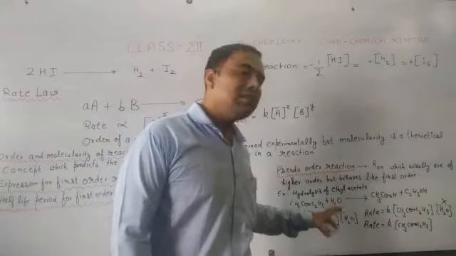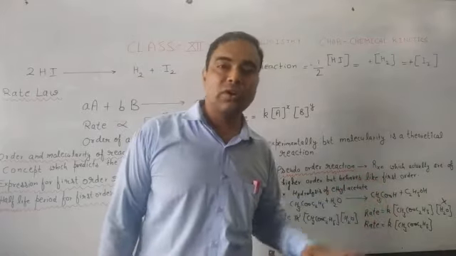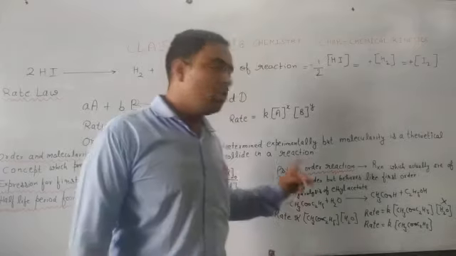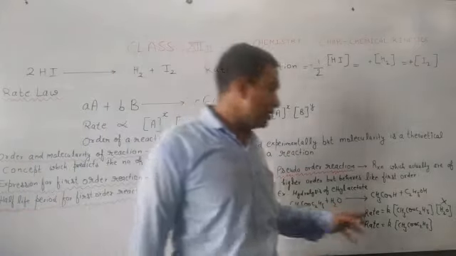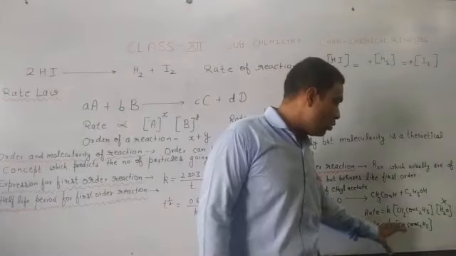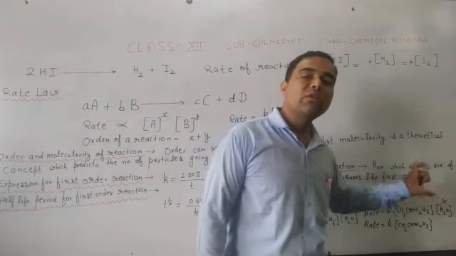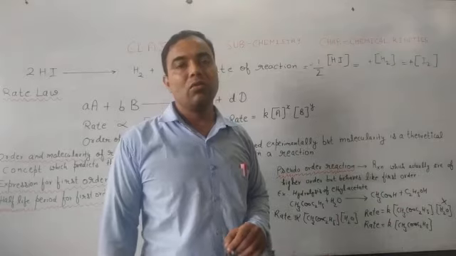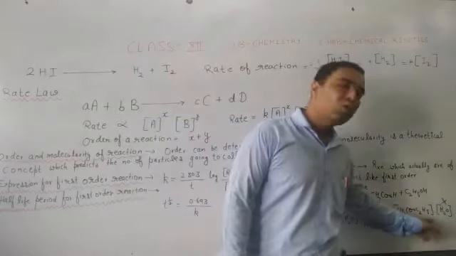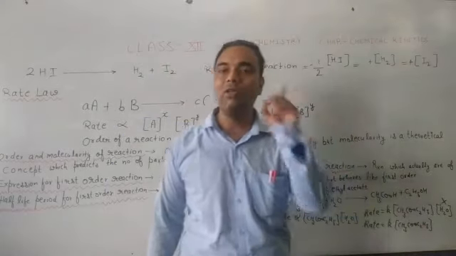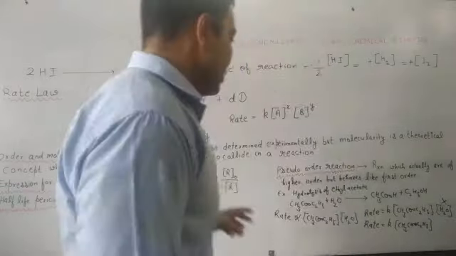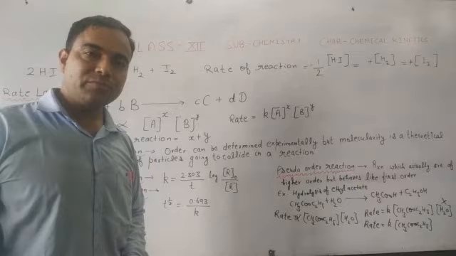So this example is of a pseudo-order reaction. Pseudo means false. So it means that this rate will depend only upon the concentration of one reactant, and will not depend upon concentration of the other reactant. We assume that it should be of higher order, but it will be just like first order. So this is about the pseudo-order reaction.